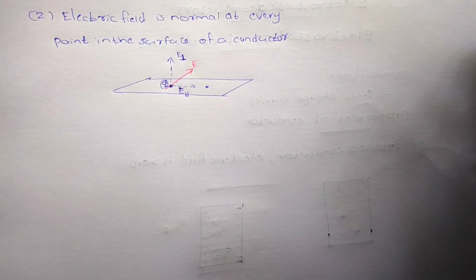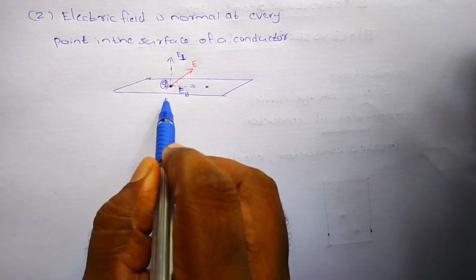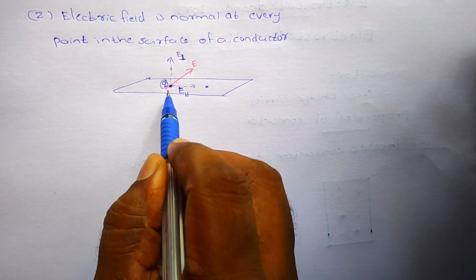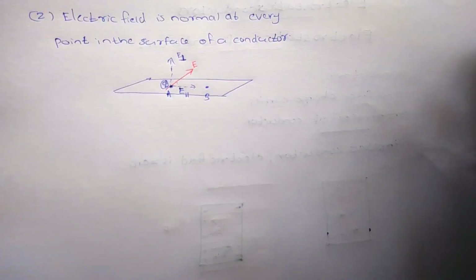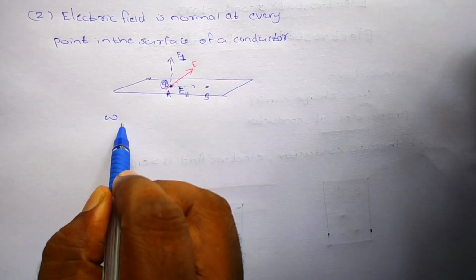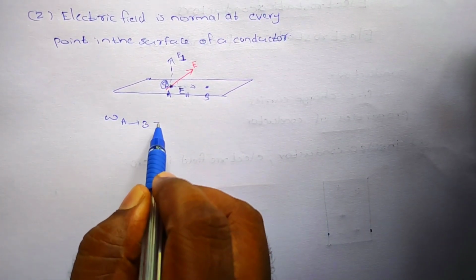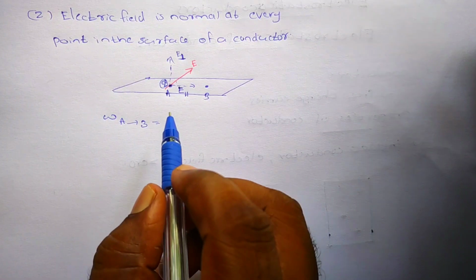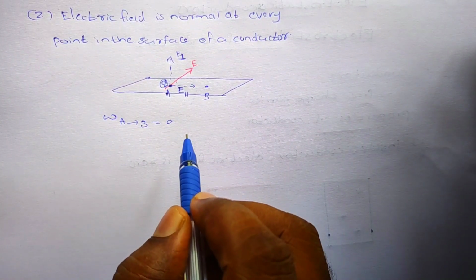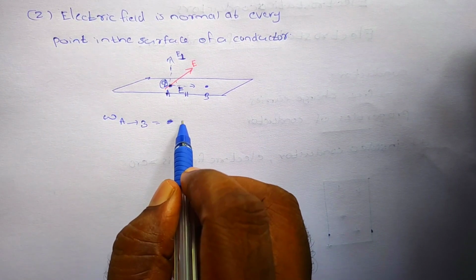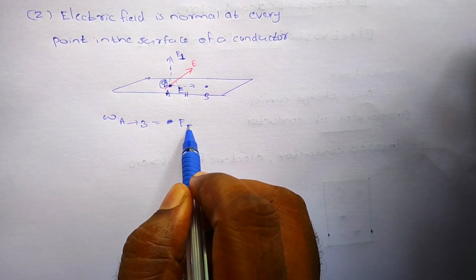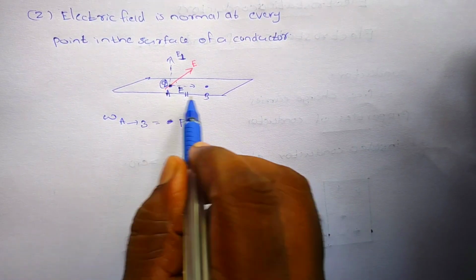If I am going to find the work done to move a charge from A to B, the work done is equal to how much? It is equal to Q into, what is the formula we already studied, the force, the electric field, into the distance.